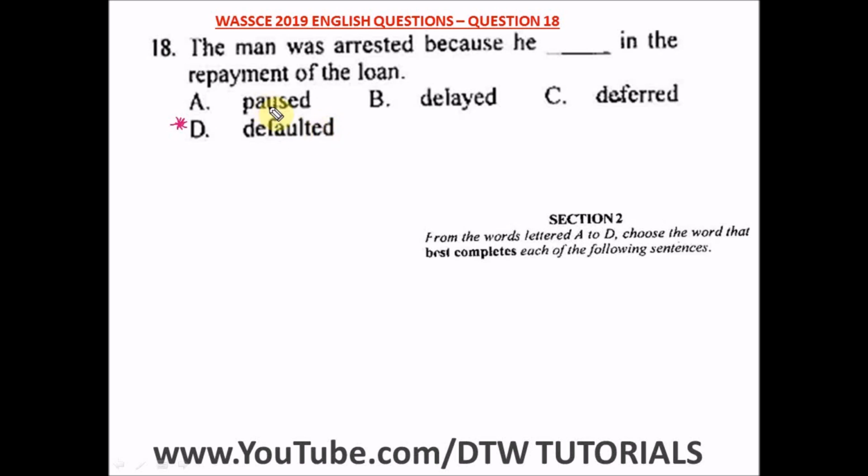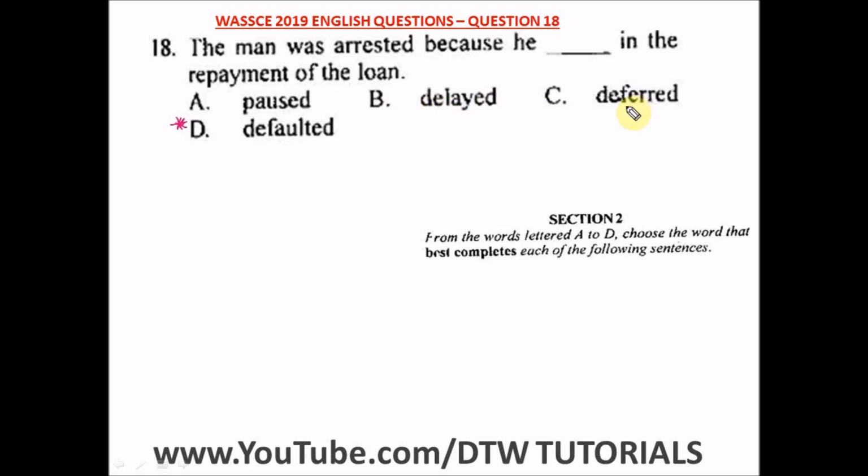You might have agreed to pause the loan for a particular time, and after the pause time you didn't pay, then it comes into a default. You defaulted the repayment of the loan, so you get arrested. When you get arrested for repayment of a loan is when you have what? Defaulted. You might have agreed to delay it for a bit hoping to pay.